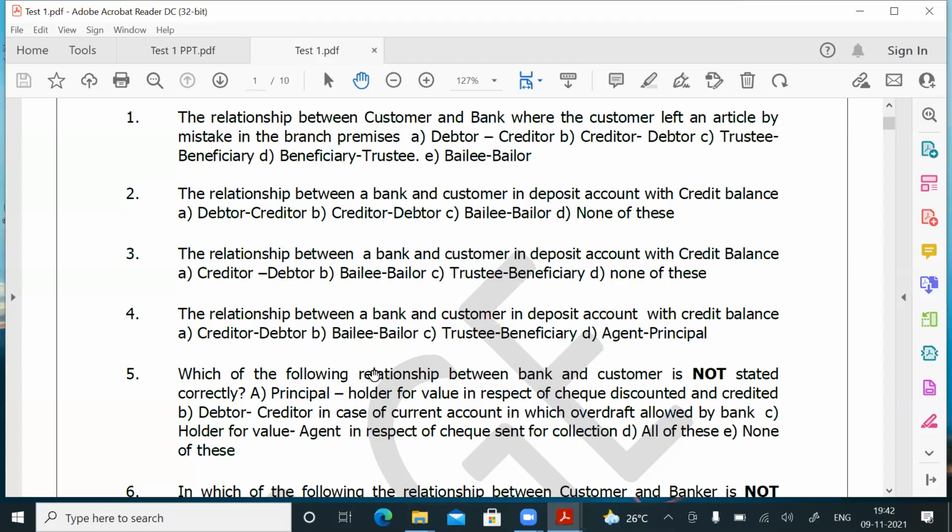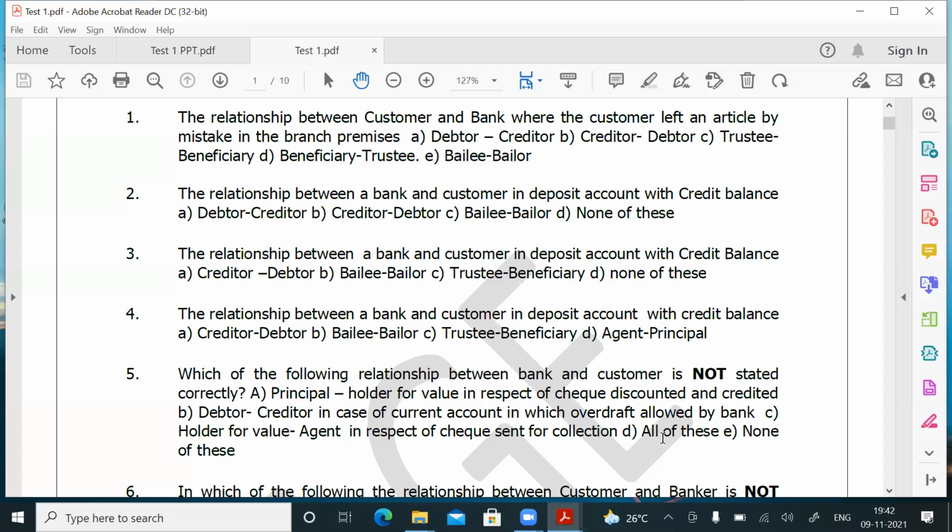So what is the question? Which of the following relationships between the bank and the customer is not stated correctly? A, it is not stated correctly. B, it is not stated correctly. C, it is not stated correctly. So the answer is all of these. In all of these, the relationship is not stated correctly. So question number 5, answer is D.